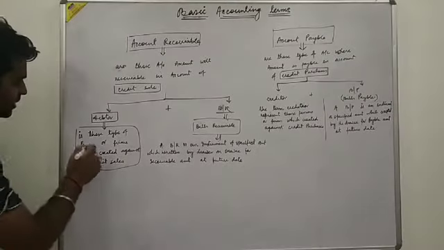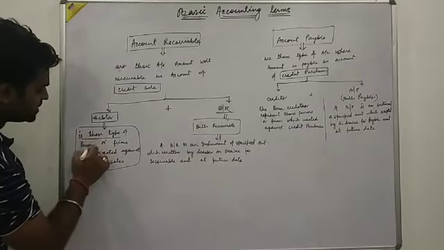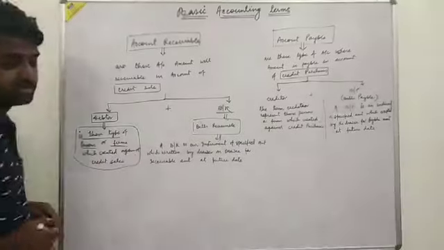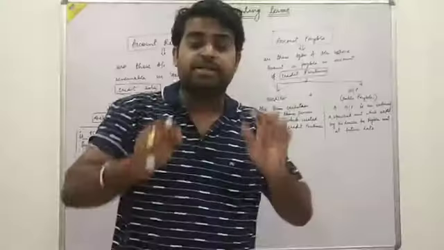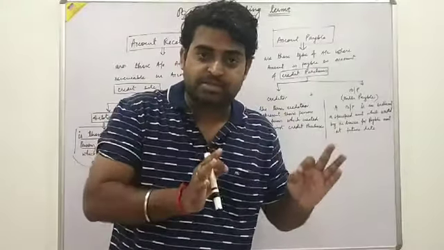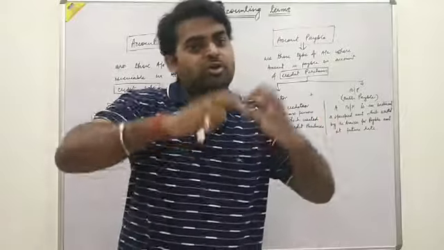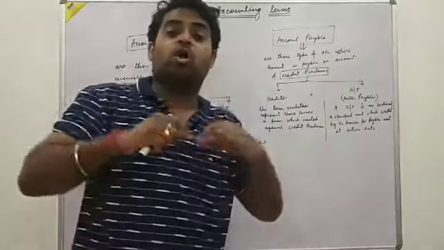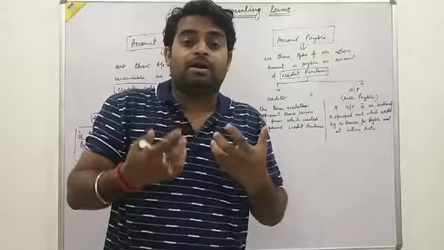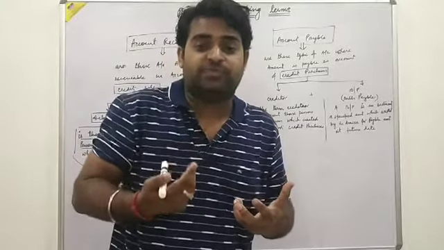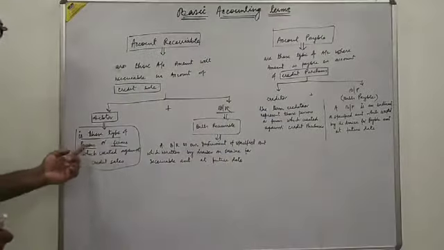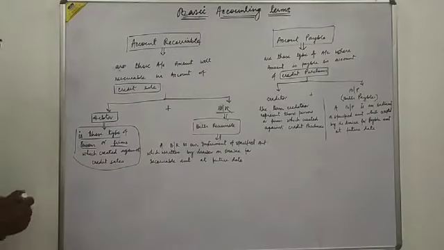We understand the meaning of debtor. Debtor is those type of persons or a group of individuals, or firms, corporations, business firms, which are created against credit sale.